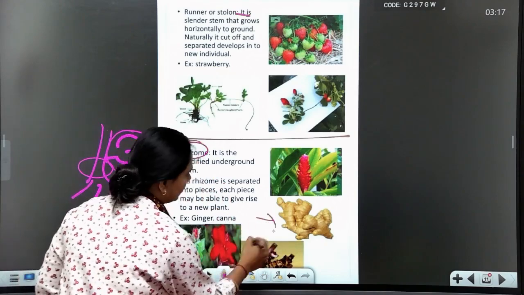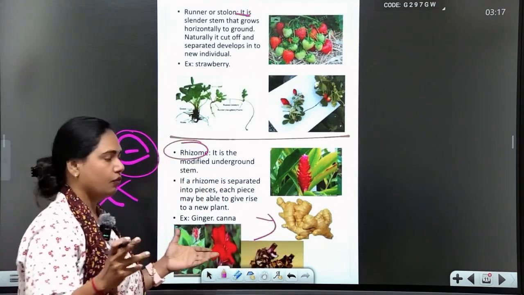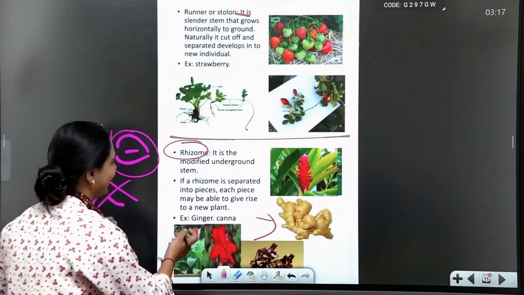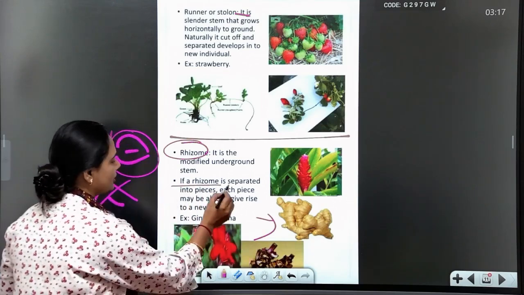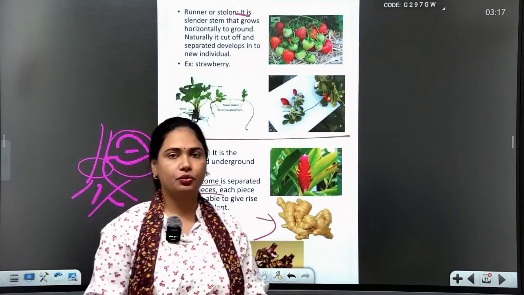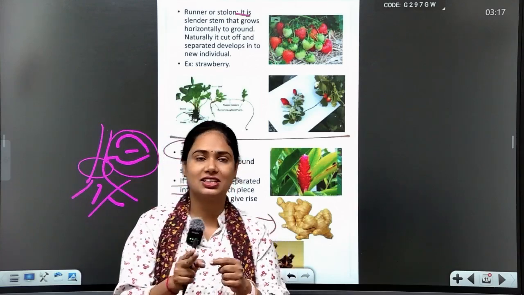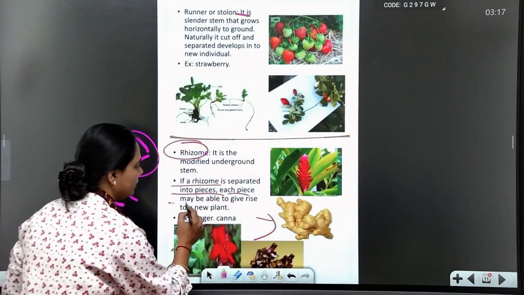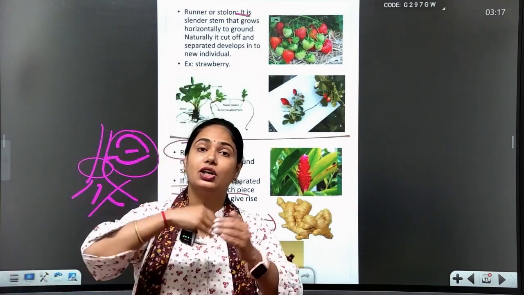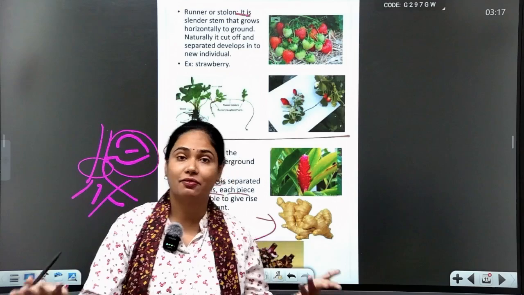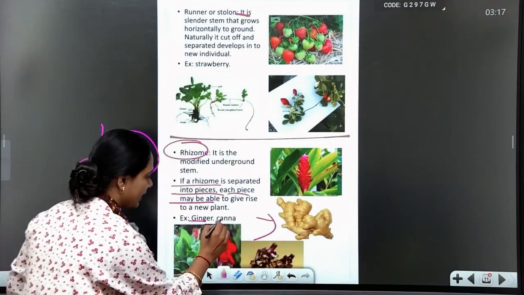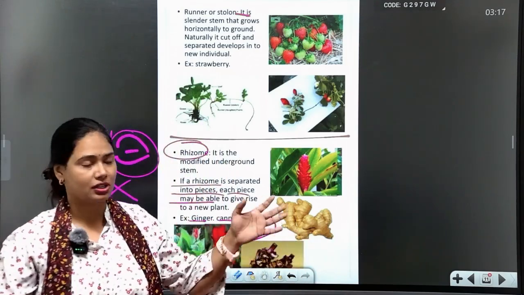Example, ginger, for a tea, ginger tea. Now, if a rhizome is clearly separated into pieces, each piece may be able to give a new plant or a new offspring. Very good. Ginger and canna are the best examples for this.